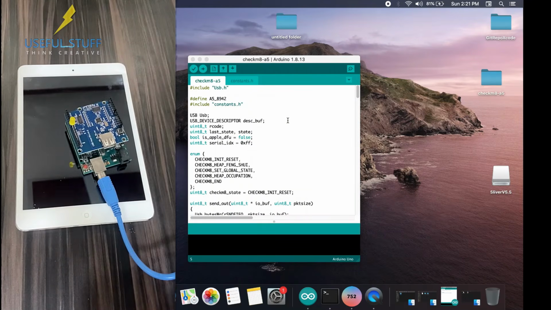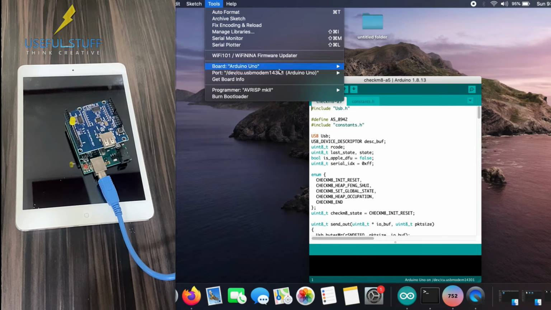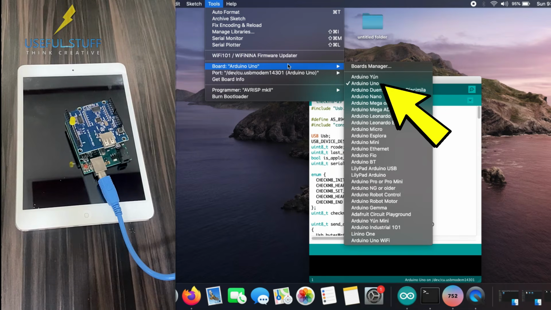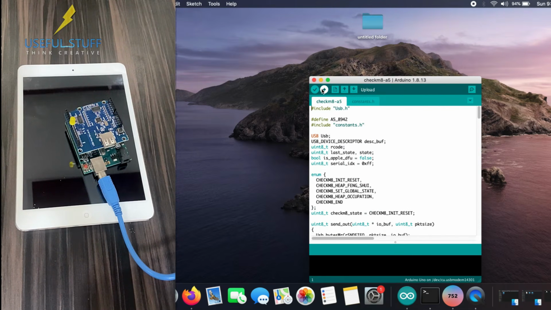Now I will upload the code. So as you can see, this is the code that we opened, and we will upload this code to the Arduino. Make sure your Arduino is connected to the laptop with the USB cable. We will do some checks just before uploading the code. Go to Tools and check the port. The port should be selected as Arduino Uno, and the board should be selected as Arduino Uno, and you can keep all the others as they are, and just click on the arrow button.